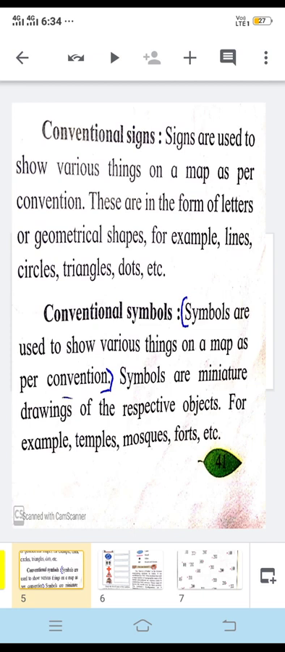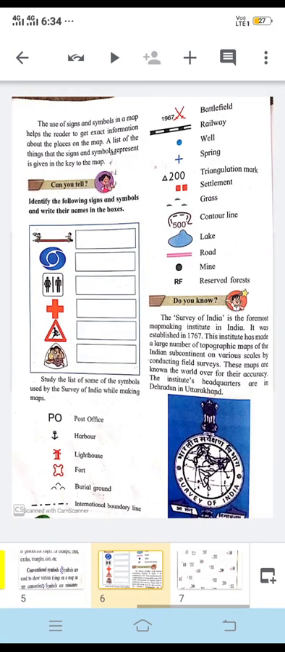So you must have understood it. In conventional signs, different geometrical shapes are used. In conventional symbols, miniature drawings are made. Here certain signs and symbols are given, so you can see them, observe them, and understand the different signs and symbols over here.